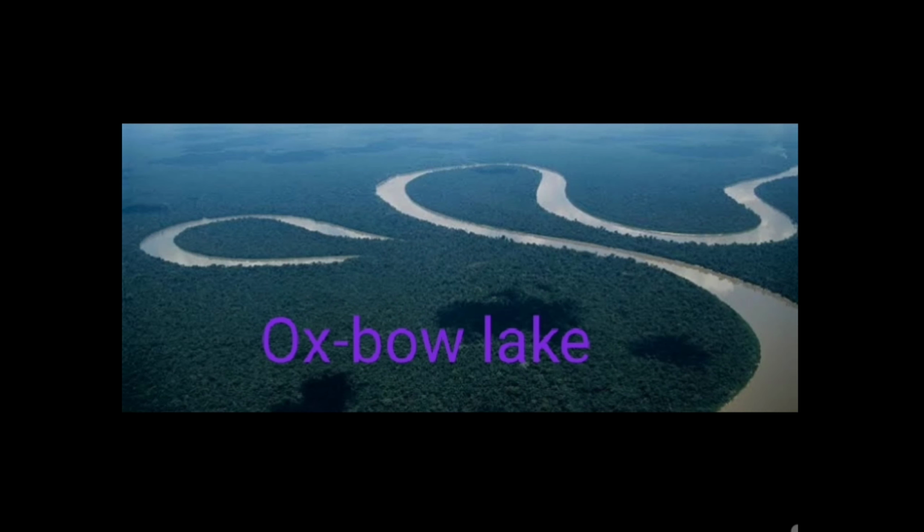Second one is oxbow lake. An oxbow lake is a shallow U-shaped or C-shaped body of water formed when a wide meander from the main stream of a river is cut off to create a lake. This landform is called an oxbow lake for the distinctive curved shape that results from this process.